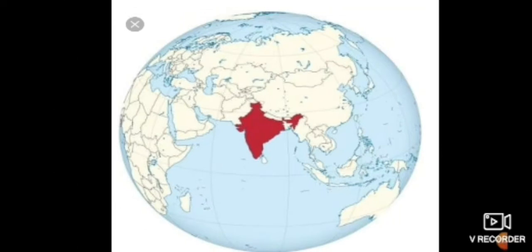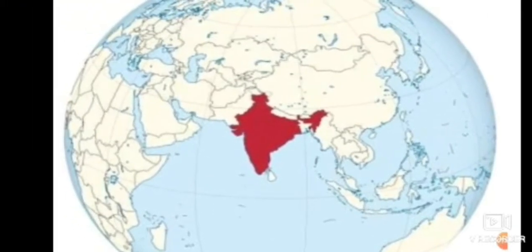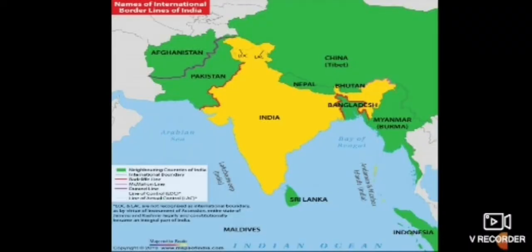Students, we learned that India is located in the southern part of the continent of Asia. Yes, as you can see here, the red color marked is India, which is in the south part of the continent Asia. Let's try to understand the surroundings of our country India.